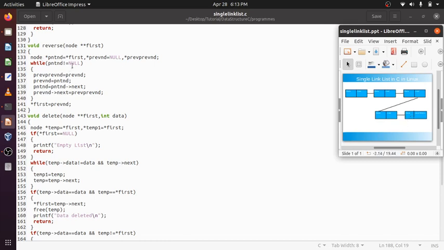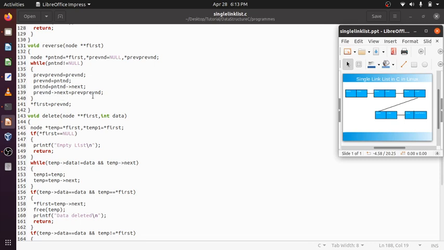Present node null? No. Then again previous to previous will point here, because previous node will point here. Then previous node will be made the present node. Previous node now points here. Present node will be pointing here, meaning it is null, so it will point nowhere. Okay, and so present node now contains null.